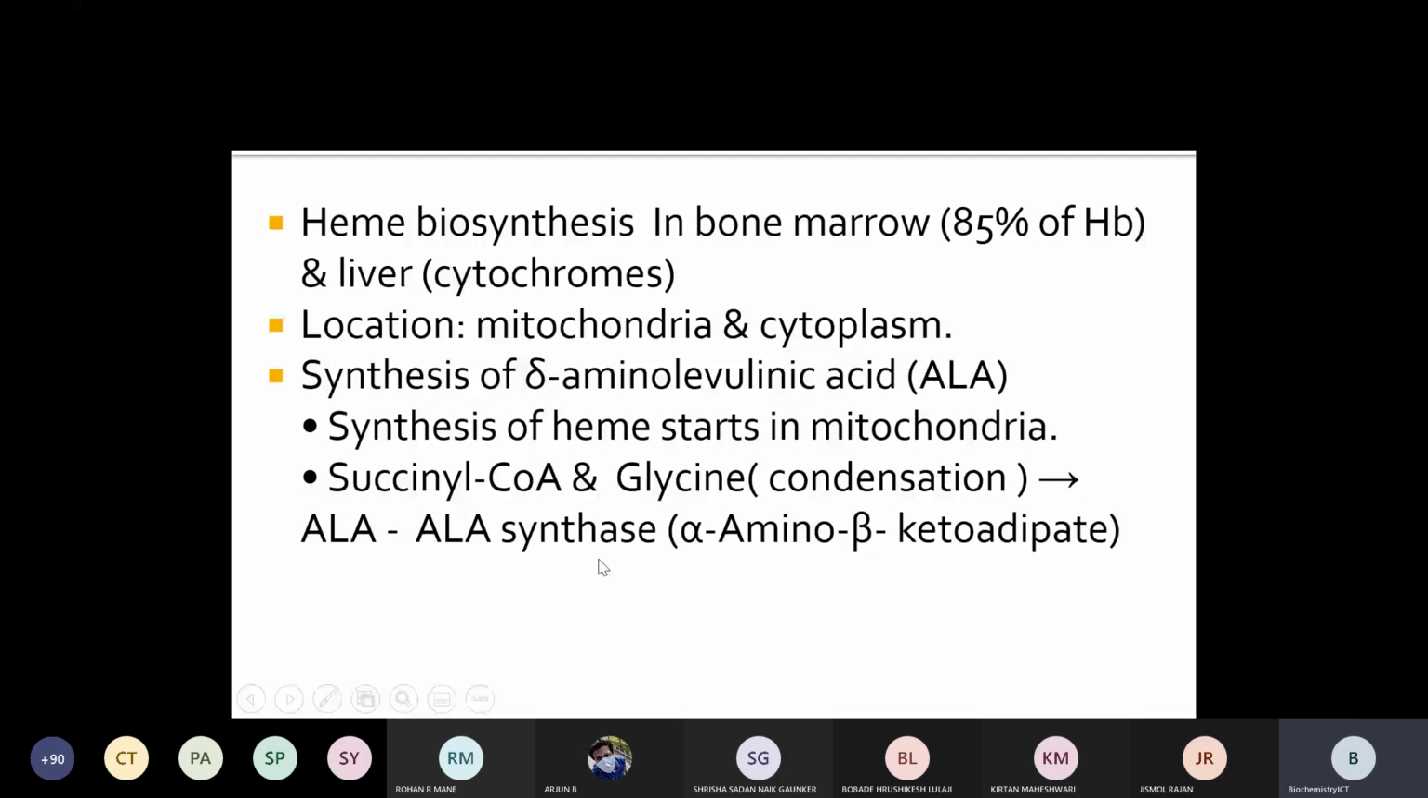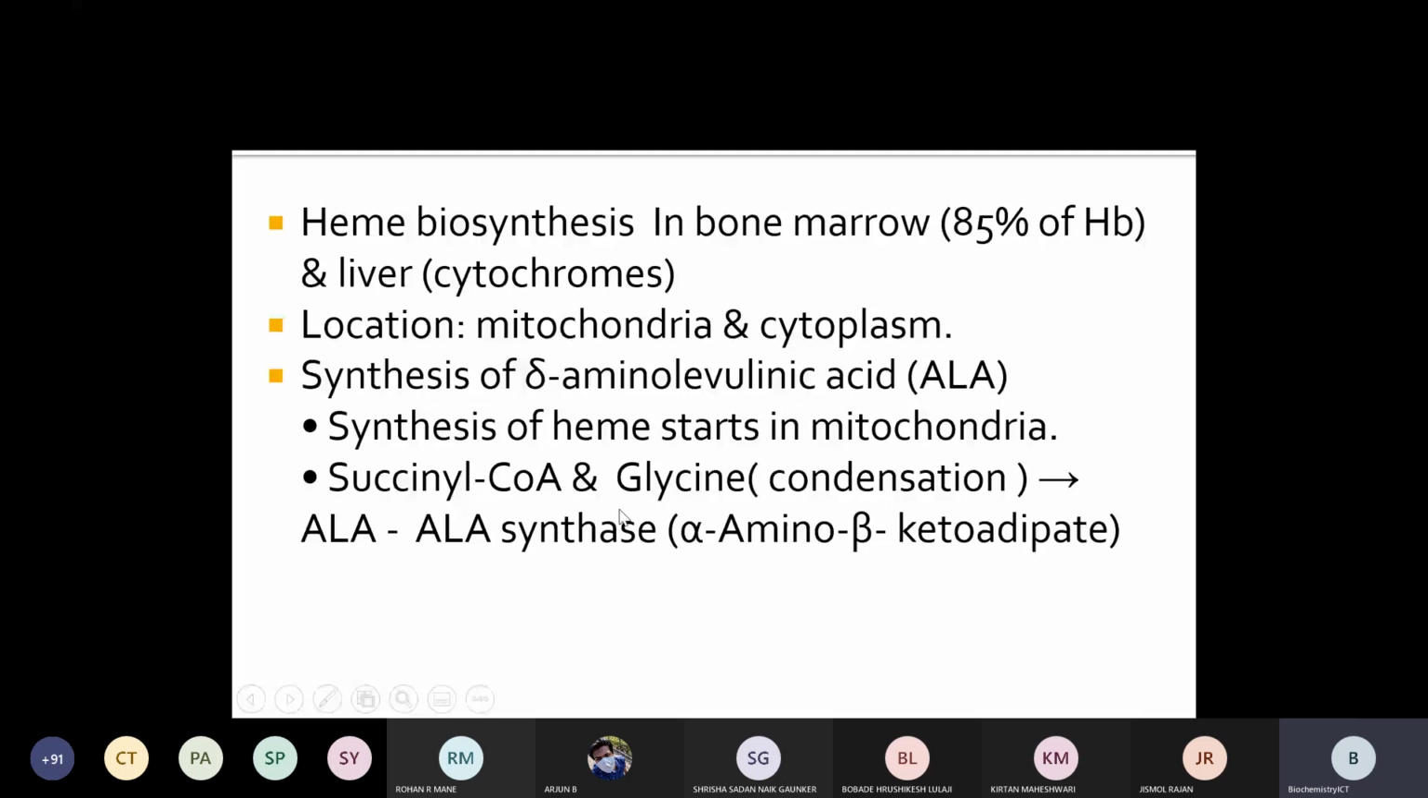It will form the alpha amino beta ketoadipate intermediate, and then it will form delta amino levulinic acid. ALA is nothing but amino levulinic acid. So delta amino levulinic acid is formed from succinyl-CoA and glycine in the presence of the enzyme delta ALA synthase. This is the first reaction which takes place in the mitochondria.